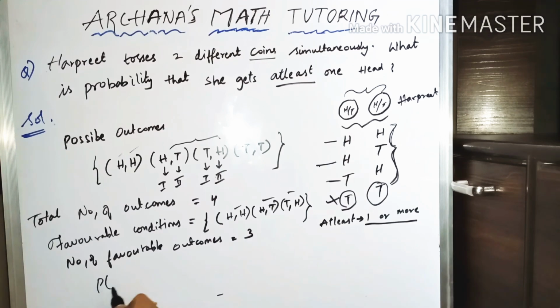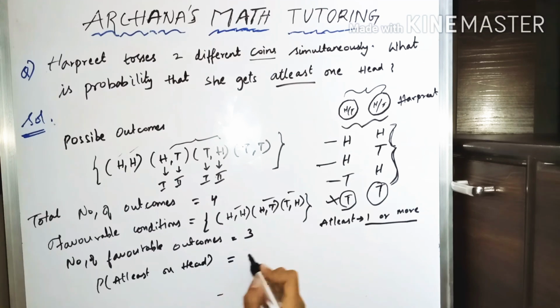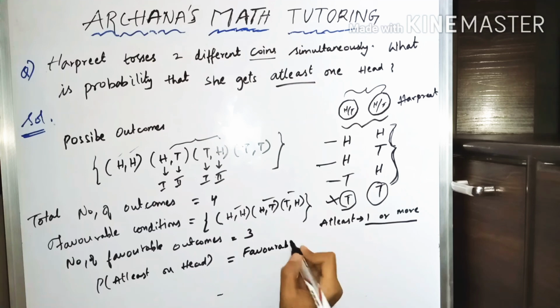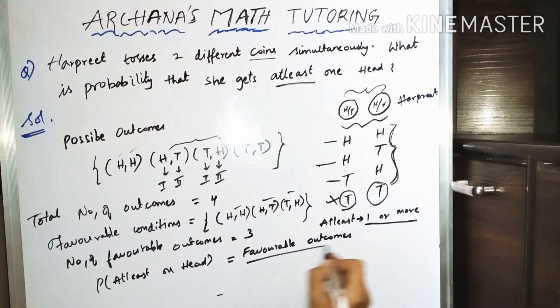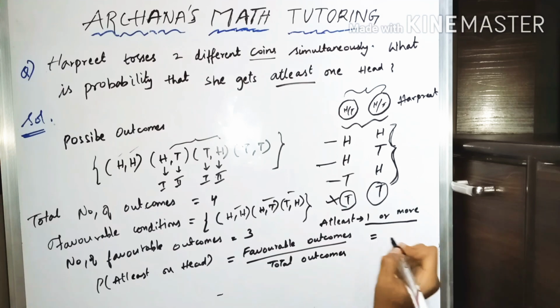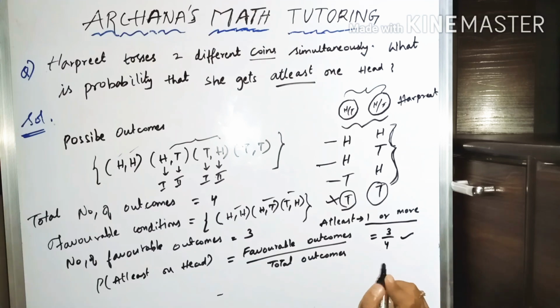So the probability of our event to occur, at least one head, is favorable outcomes by total outcomes. So the favorable outcomes are 3, total outcomes are 4. So 3 by 4 is the chance of getting a head in at least one of the coins.